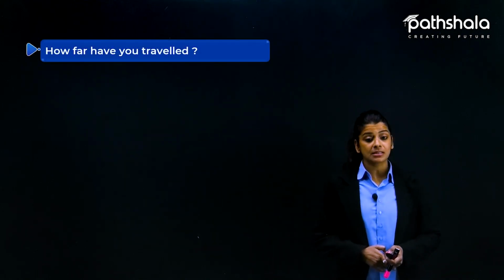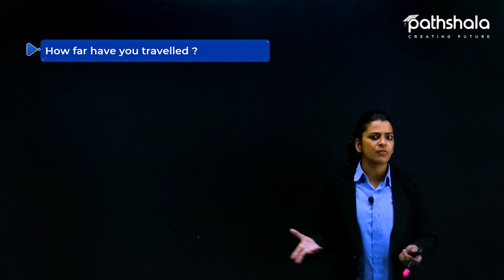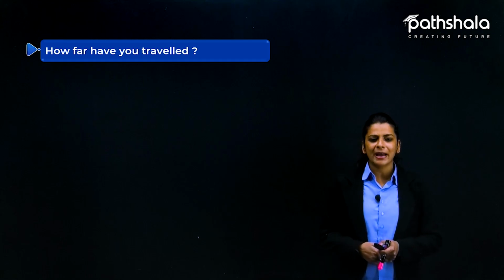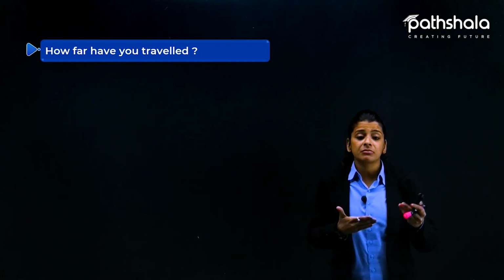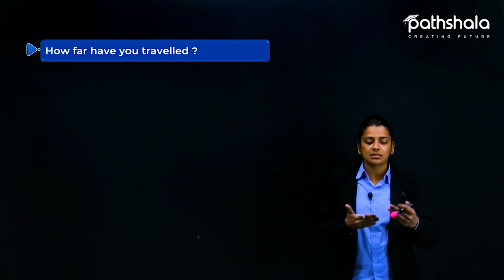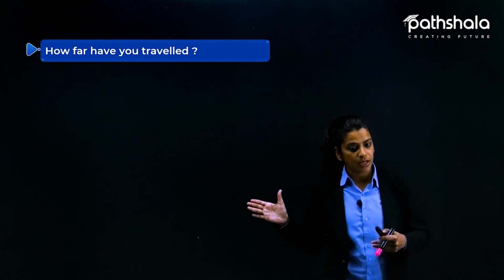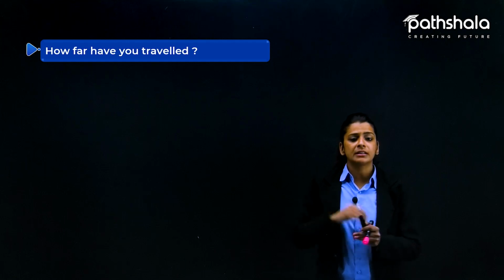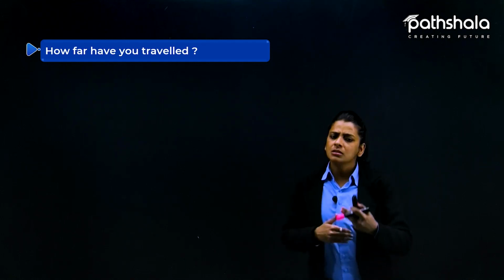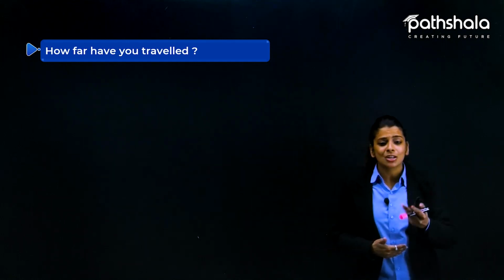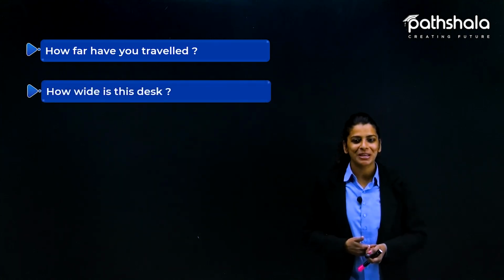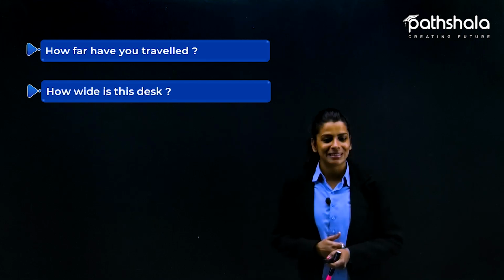अब इसका आंसर हम कैसे देख सकते हैं कि how far we have traveled in kilometers maybe, है ना? Or by discussing random kinds of distances, that it is 1 foot away, or it is 2 blocks away, or it is 3 blocks away, or it is near to the park. So these words we can use to explain how far we have traveled or how far we have to go.